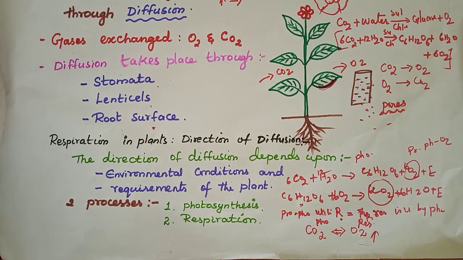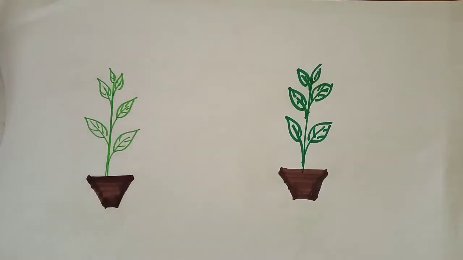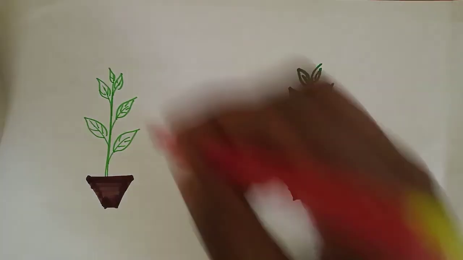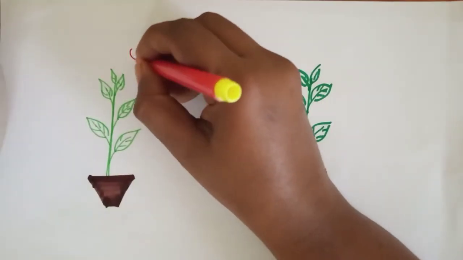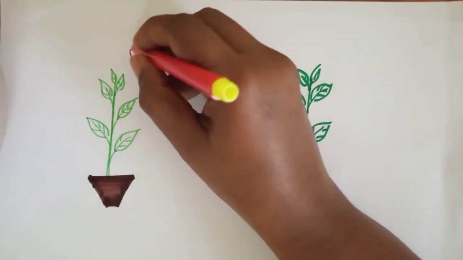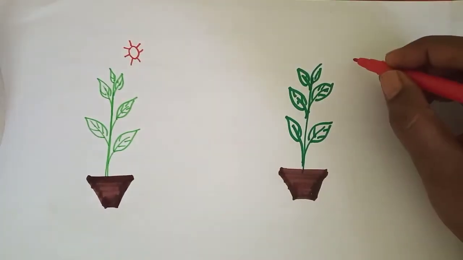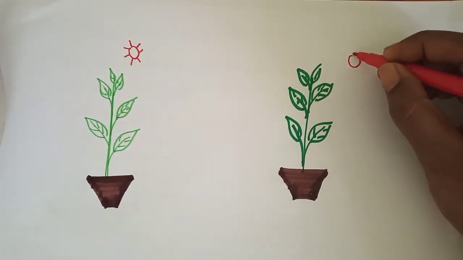So now we are going to see the differences between day and night. During daytime what will happen, during night time what will happen. In daytime we can see the sunlight, yes or no? Yes. And at night time we can see the moon.